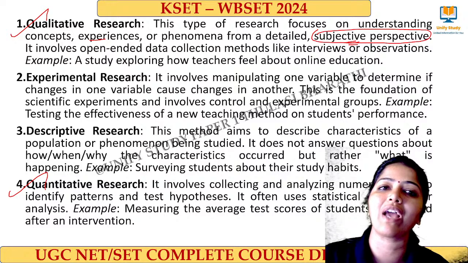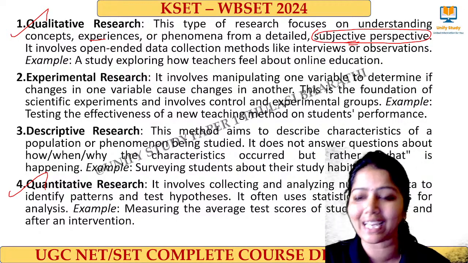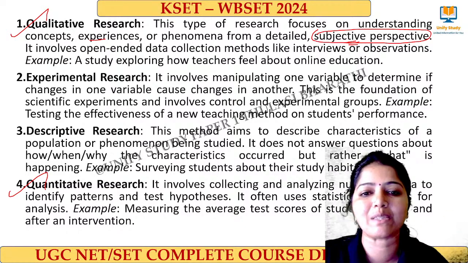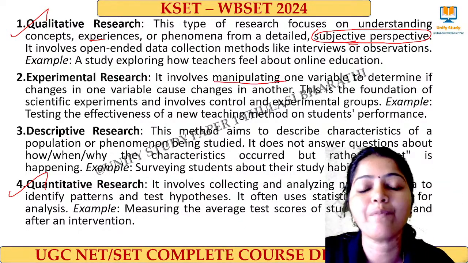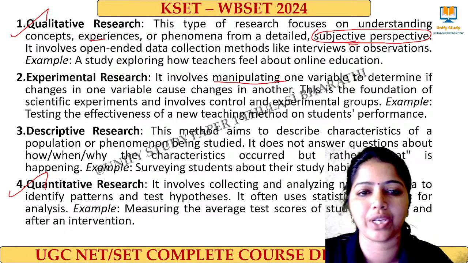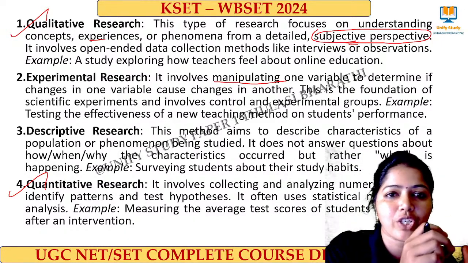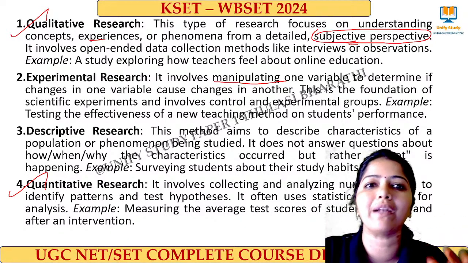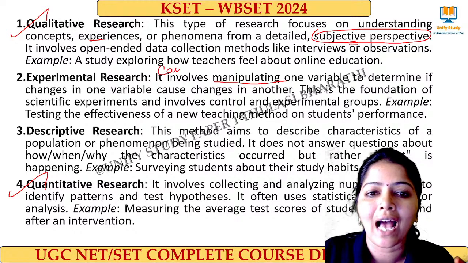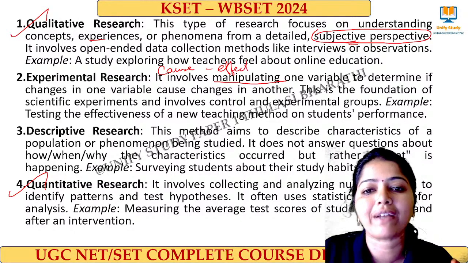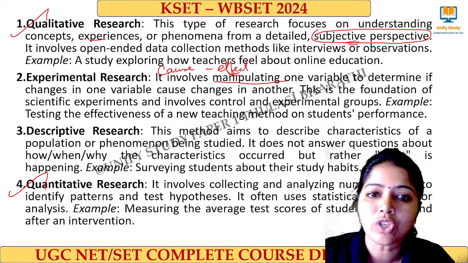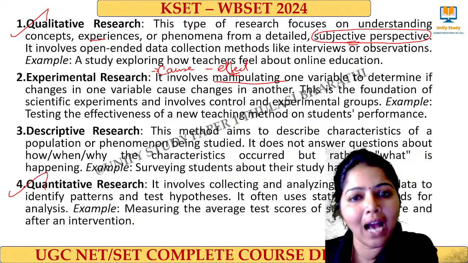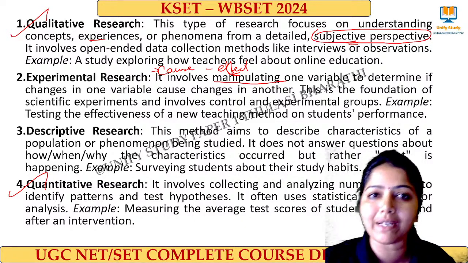Apart from that, we have experimental research. Experimental means scientific experiments which we do in a laboratory. In scientific experiments, there are some keywords. Note down the keyword: manipulation. What can be done? One thing will be changed, and that change will affect another one. That will be studied, and that is called experimental research. So there will be a cause and an effect, and this effect is studied over that experiment. I will manipulate the cause, and the effect will be studied in the other variable. This we call experimental research.